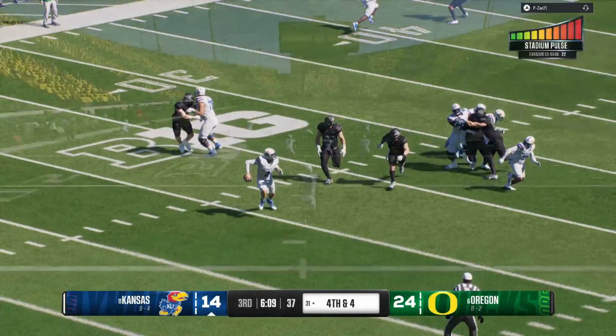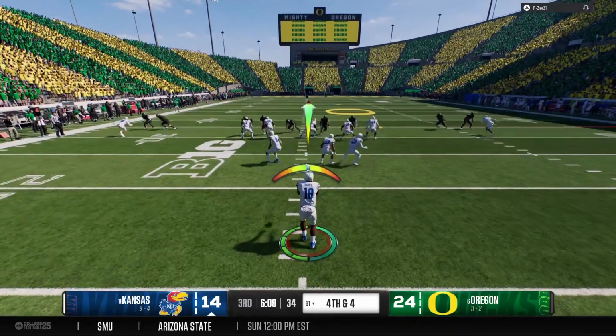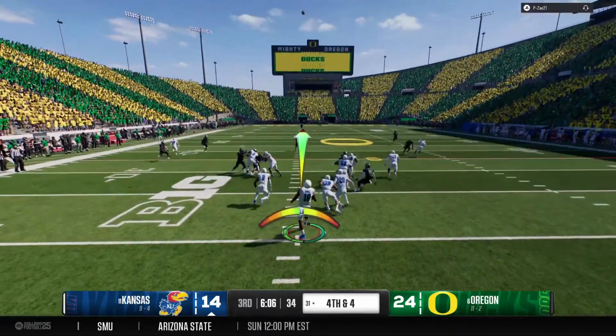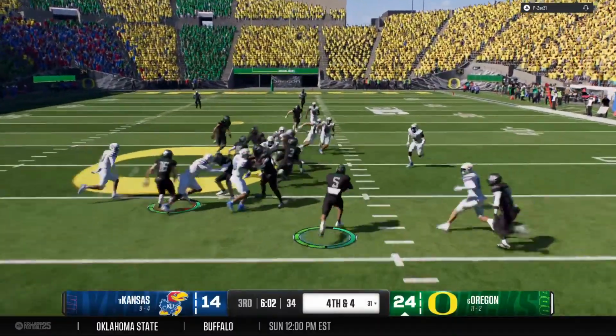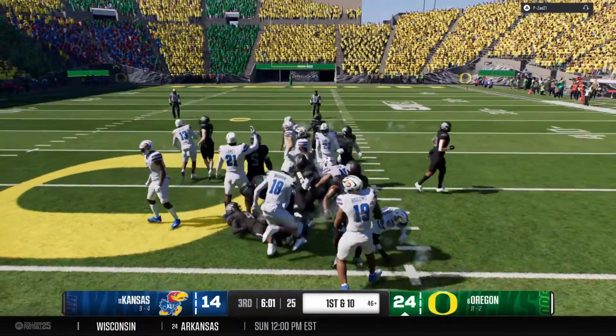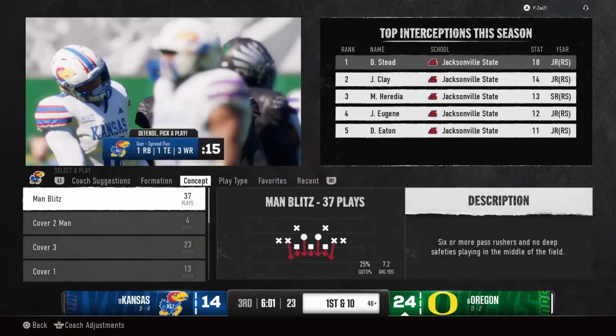How about the call here? They go with the screen on third down and short. You don't see that called very often. They're not able to even complete the pass, so no chance at a conversion. So we got fourth and short. Oh, he's got a crease here. Look out. The coverage team able to bring the returner to the ground.